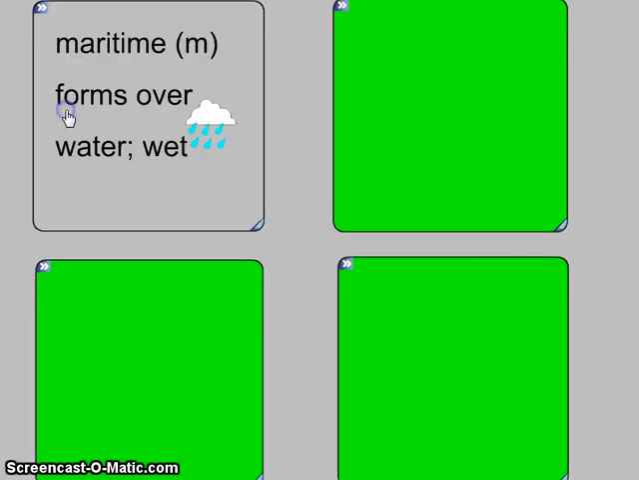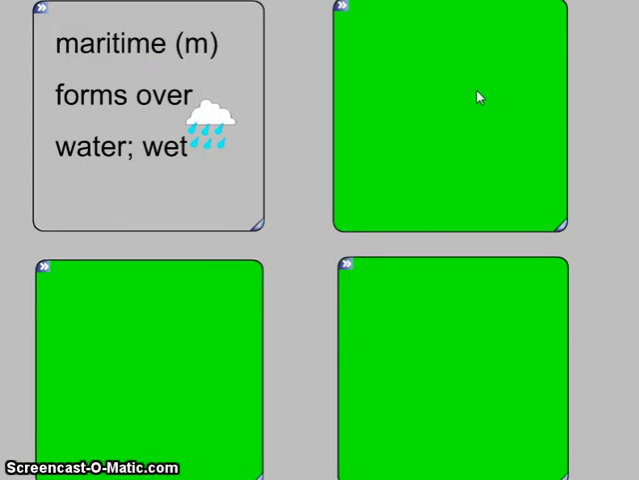Let's first look at maritime. Maritime is an air mass that actually forms over water, like oceans. And because a maritime air mass is forming over oceans, it has a lot of moisture. So when we think of maritime air masses, we think of them as being wet. Notice that when we indicate a maritime air mass, we use a lowercase m. Please, on your note-taking packet, write in maritime air mass forms over water and is wet, and then also draw a small picture, like a rain cloud.